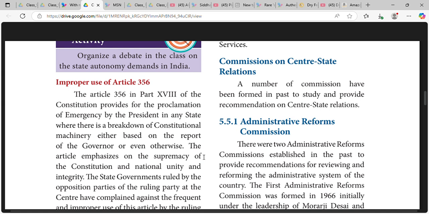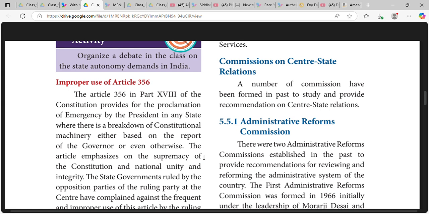Article 356 in Part 18 of the Constitution provides for the proclamation of emergency in the state due to the breakdown of constitutional machinery.